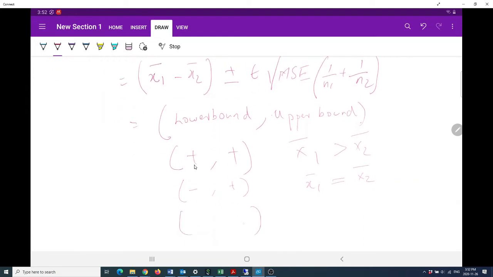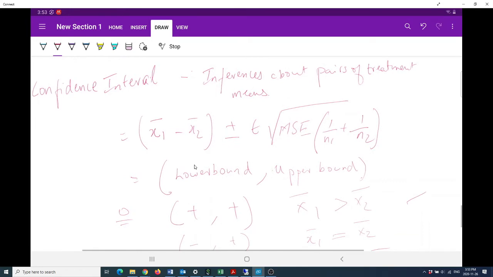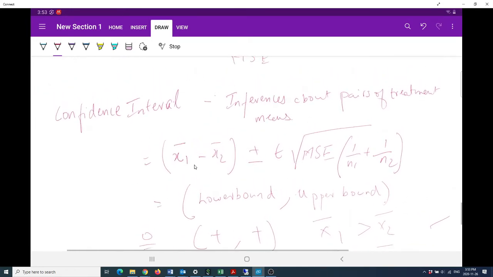But if both of these bounds are negative, you could say that x1 bar is less than x2 bar. So these are your inferences based on whether 0 is included in the confidence interval or not. If 0 is not included, you could conclude the particular direction depending on whether both values are positive or negative. We will use this method for our food delivery service problem.